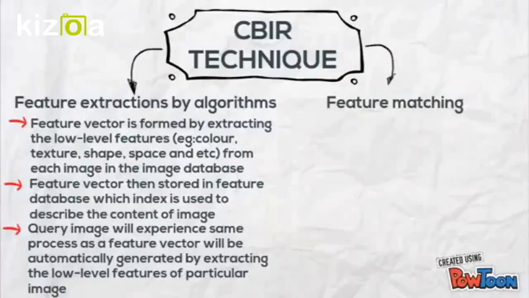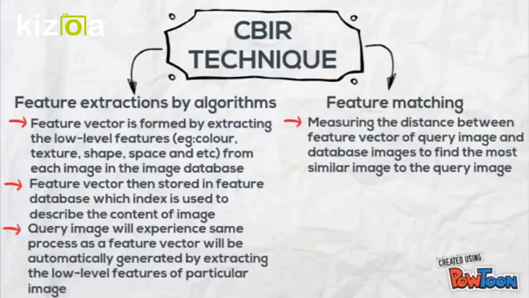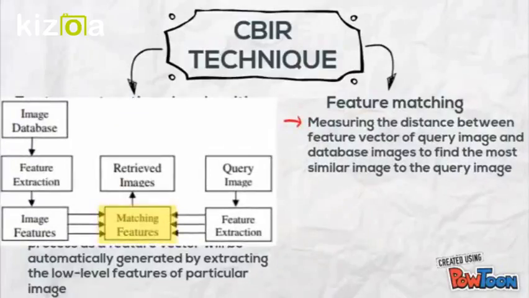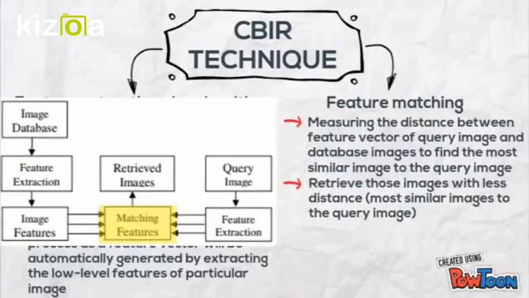The second step is feature matching. In this step, the distance between the feature vector of the query image and those of the database images is measured to retrieve only those images with less distance. The criteria for similarity measurement are normally based on what features are being extracted.